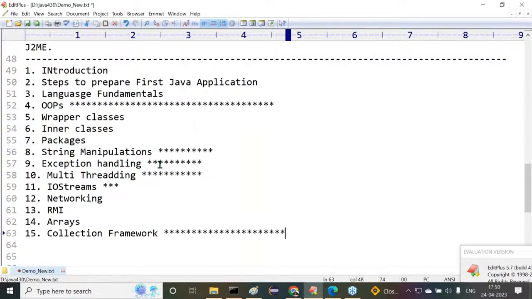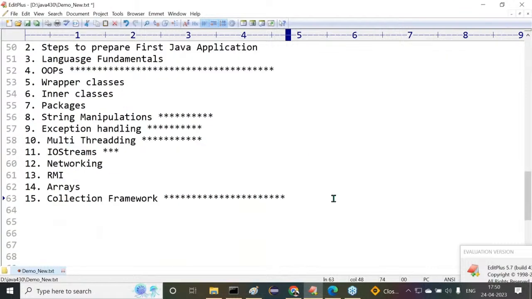String manipulations, exception handling, and multi-threading are nominal. After completion of the collection framework, next we are going to understand the reflection API. After this, the 17th one is annotations. Then after annotations, the next topic is the GUI part. In GUI, AWT, and next the Swing.